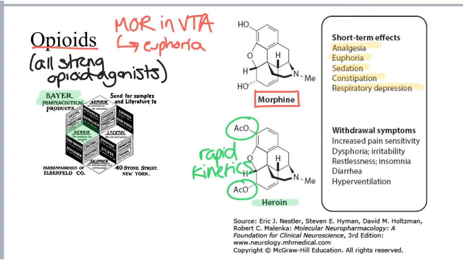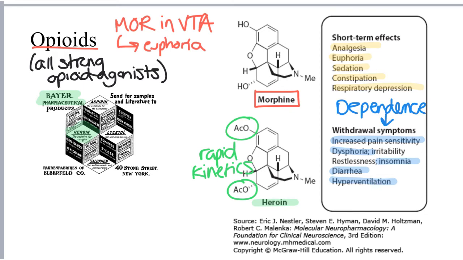All strong opioid agonists produce dependence, and upon abrupt discontinuation or administration of an antagonist like naloxone, there is a moderate to severe withdrawal syndrome that includes symptoms like increased pain sensitivity, dysphoria, insomnia, nausea, vomiting, and diarrhea, hyperventilation, as well as increased secretions like lacrimation and rhinorrhea, and pupil dilation.